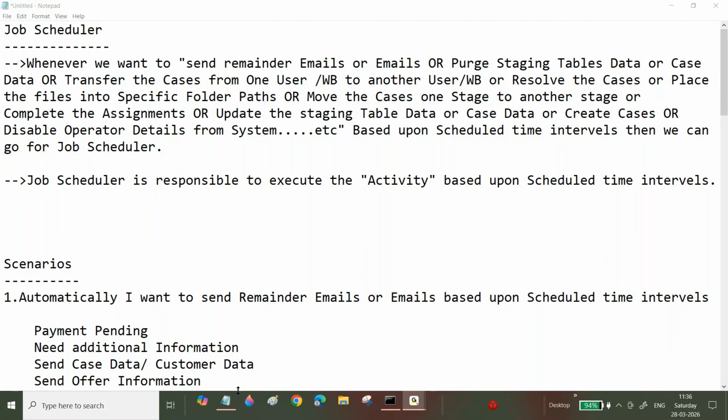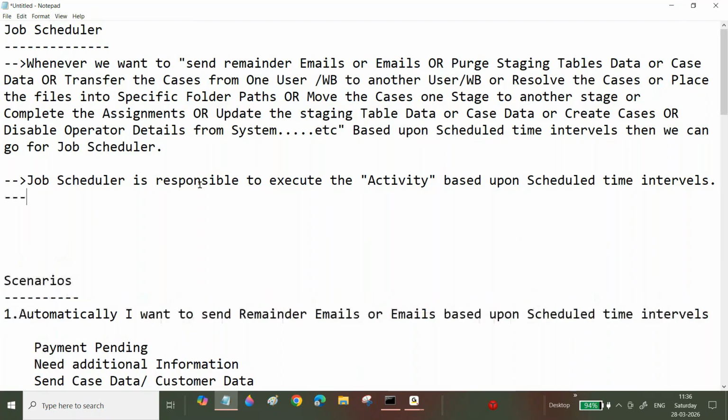Same with the job scheduler. Teaching is my responsibility, I'm teaching you. In the job scheduler, what you are doing is specifying a time interval. You are specifying a time interval: hey, execute this activity at 2 a.m., execute this activity at 4 a.m., like that, you are specifying.